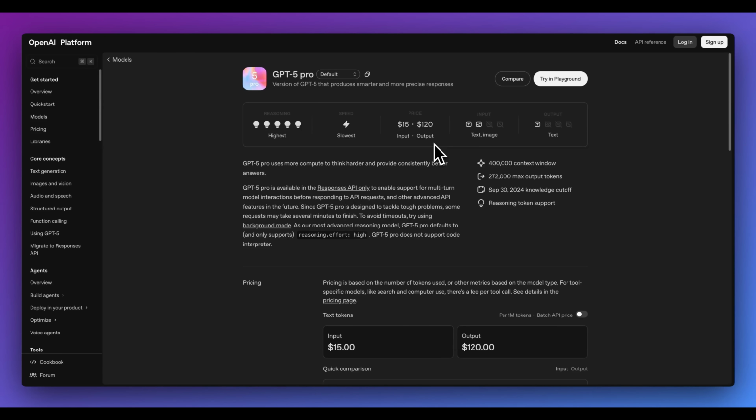272,000. Now, at time of recording, I haven't seen any independent benchmarks of the model and how it stacks up to some of the competition, but I would not be surprised if this is the best model in the world, basically across benchmarks. There could be some exceptions, but I think this definitely stands quite a good chance to rank right at the top.